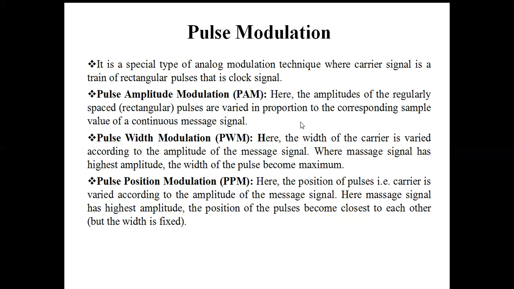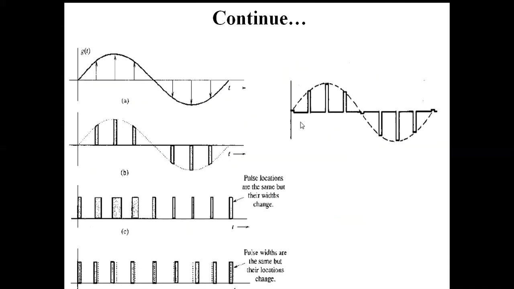In pulse amplitude modulation, the amplitudes of the regularly spaced pulses are varied in proportion with the corresponding sample value of the continuous message. What is PAM? You can see section B. The second figure is showing the PAM signal, which is similar to natural sampling. The amplitude of the rectangular pulse varies in accordance with the amplitude of the message signal at that point. Similarly, at the second instant the value is higher, at the third instant the value is lower, and so on.